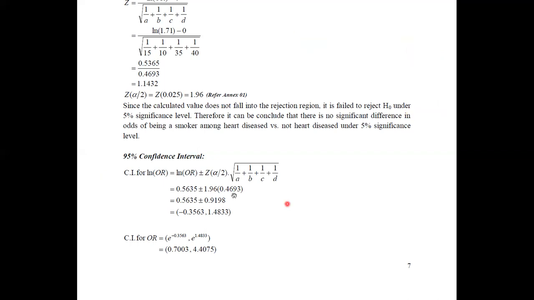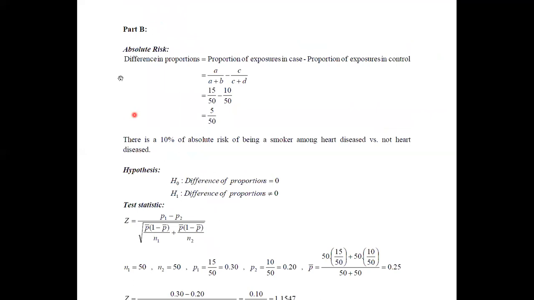The second part of this question asks about the absolute risk. To calculate the absolute risk, you can use the difference of proportions, which is given as the proportion of exposures in cases minus the proportion of exposures in controls. If you look at this data set,